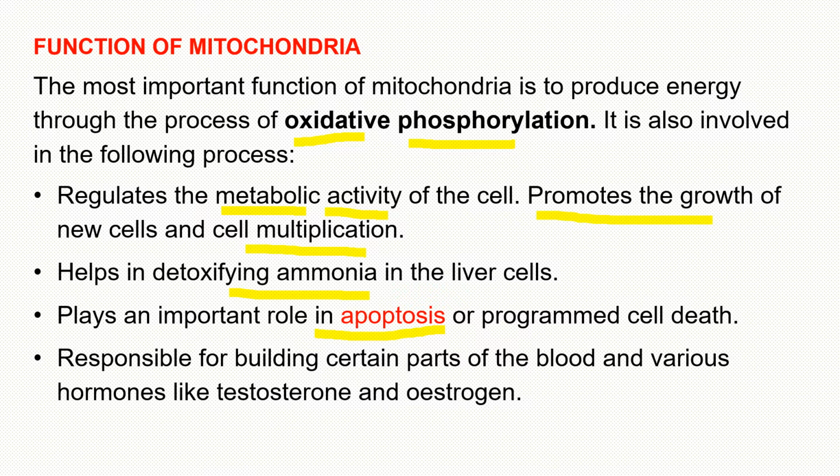If a cell is not working properly, then mitochondria can help the cell to degenerate so that it cannot infect other cells. Next, student, it is also responsible for building certain parts of the blood and various hormones like the male sex hormone, testosterone, and the female sex hormone, estrogen. So besides oxidative phosphorylation, it is involved in metabolic activities, it promotes growth, it detoxifies ammonia, it is responsible for programmed cell death in case it is not working properly, and lastly, it is also responsible for forming some building components of blood as well as some hormones, especially male and female sex hormones.